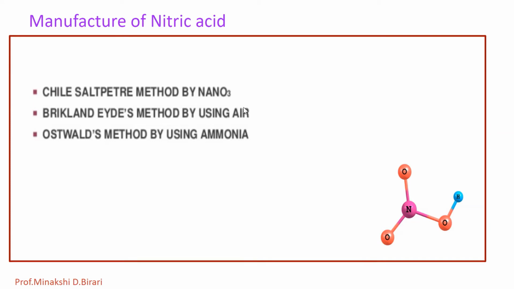Nitric acid was first prepared by J.R. Glauber by distilling a mixture of KNO3 and H2SO4. Then on a commercial scale it can be prepared by using these methods. Now in today's lecture we are going to discuss the manufacture of nitric acid by Ostwald's method by using ammonia.